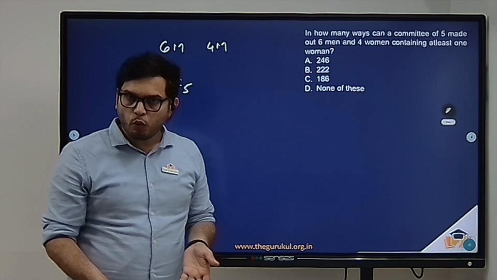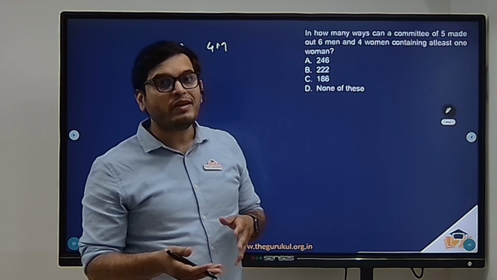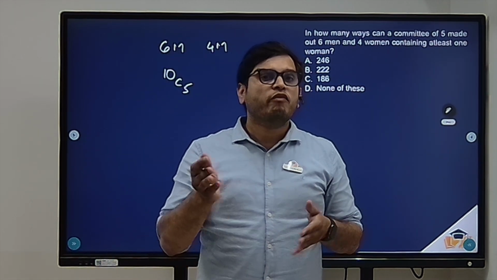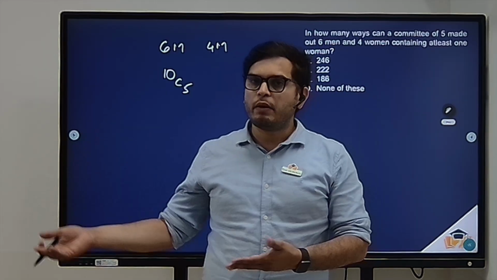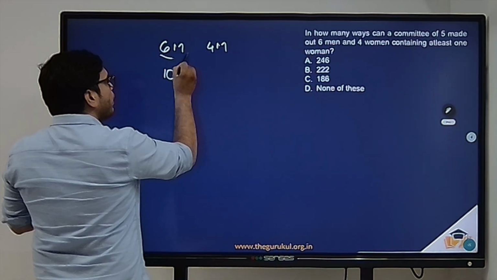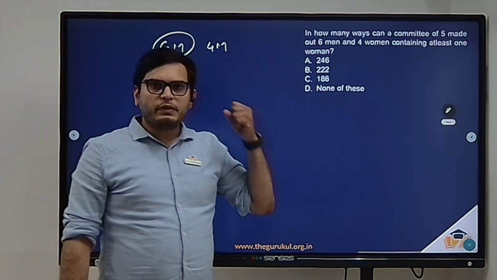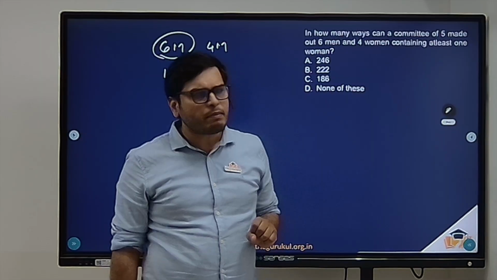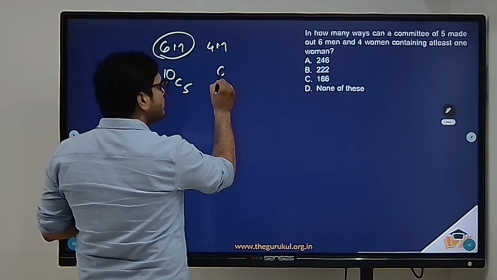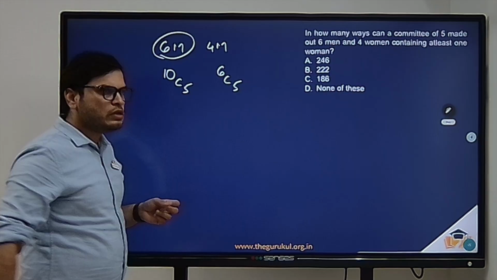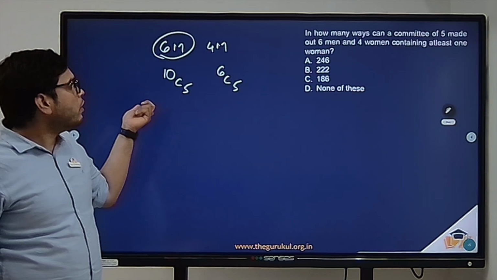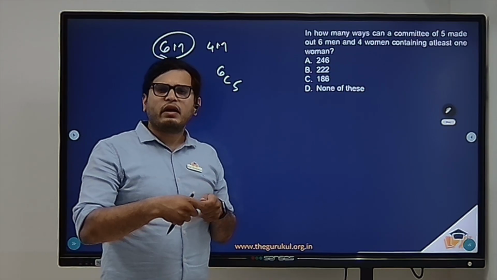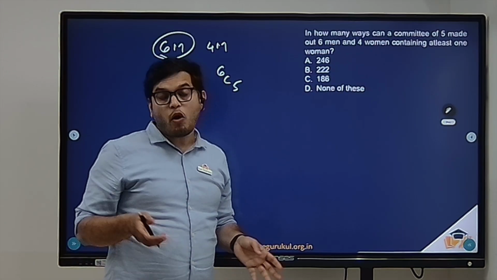Now what do we not want? We do not want the number of ways in which all the 5 are men, right? Now in how many ways can we form a committee when all 5 members are men? So all 5 have to be selected from these 6 persons only. You have 6 men and you need to select 5 members from those 6 members only. So that could be done in 6C5 ways. So this is the total ways of forming a committee of 5, and this is the ways of forming a committee of 5 where all are men.